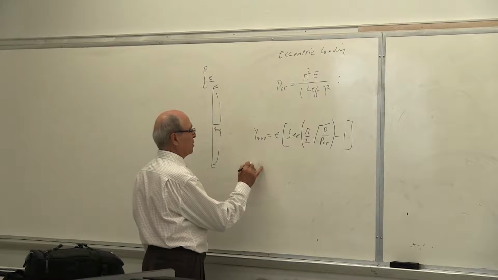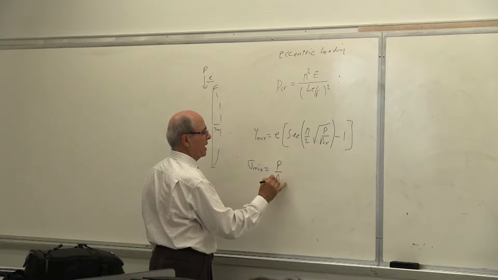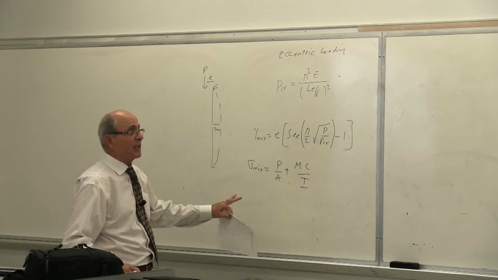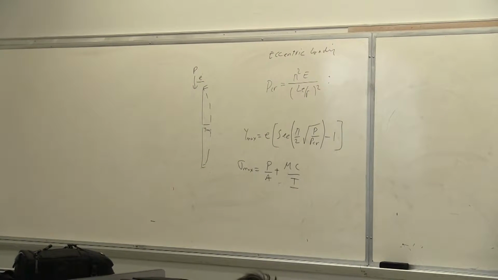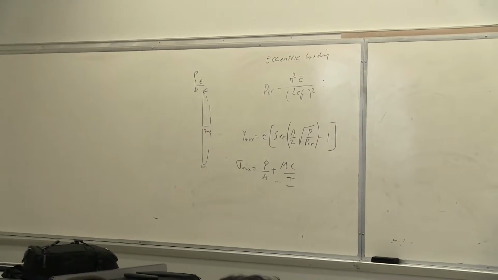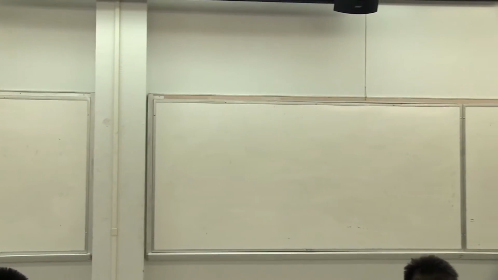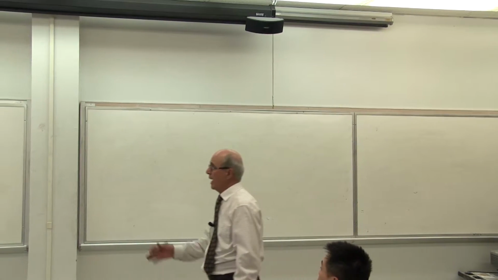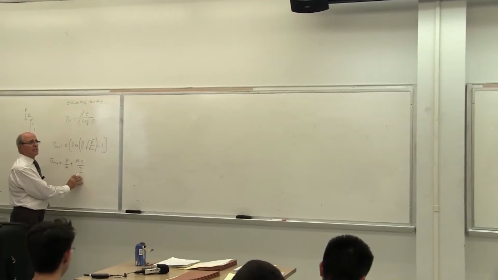And then when you want to calculate sigma max, the sigma max was equal to, obviously, it is this scenario. It's P over A plus MC over I. Yes or no? Because this is not centric. In centric, it was very simple. In centric, you calculate P critical with that equation. The sigma critical is P over A. Here, you have a bending, so you have stresses due to the bending, which is MC over I. And then you have stresses due to the P over A, and the two together may go through the buckling. Is that correct or not? Therefore, as you see there, this formula is still valid because this is the eccentric loading stress. Is that correct or not?